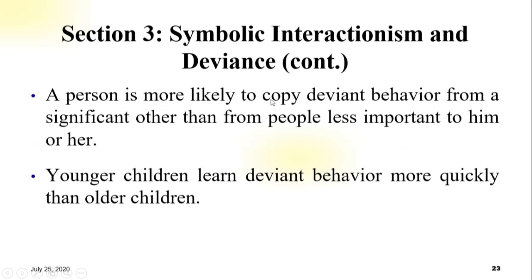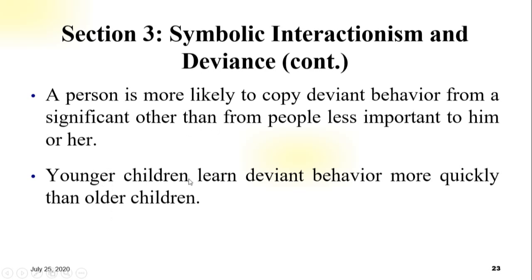The second one: a person is more likely to copy deviant behavior from a significant other than from people less important to him or her. Here, after Mr. A learned deviant behavior from Mr. B, Mr. A copies what Mr. B has. It's easy, right? Number one, Mr. A learned from Mr. B, and number two, Mr. A copies what Mr. B has.